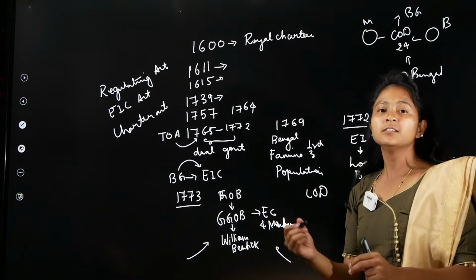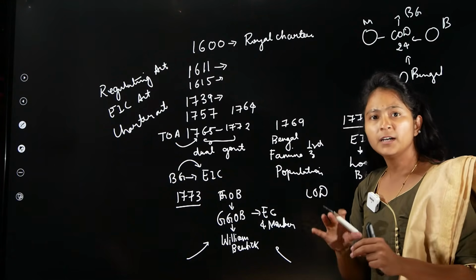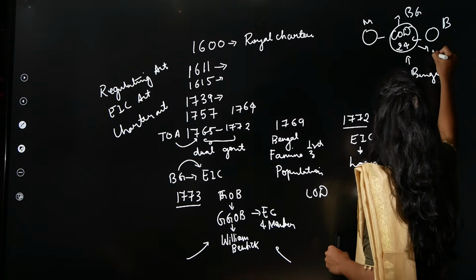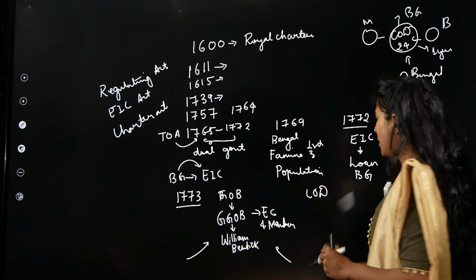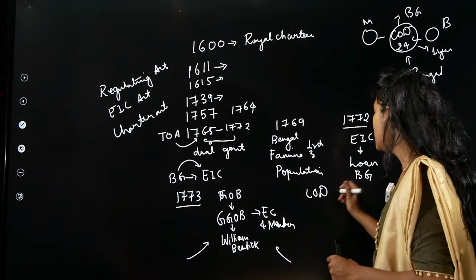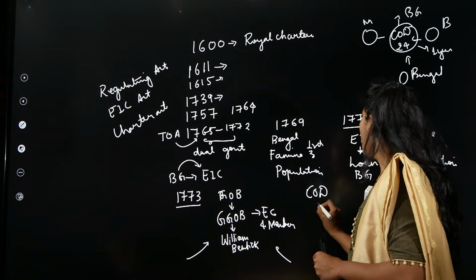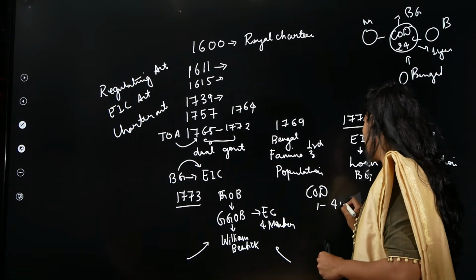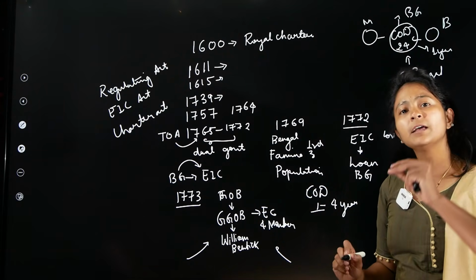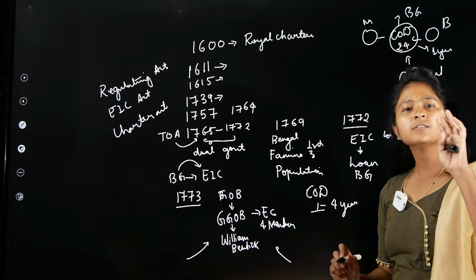This is the mechanism that was being followed before. The tenure of this Court of Directors was 1 year. But after the Regulating Act of 1773, the tenure will be from 1 year to 4 years. Means before they were valid for 1 year, now they can be Court of Directors for 4 years.